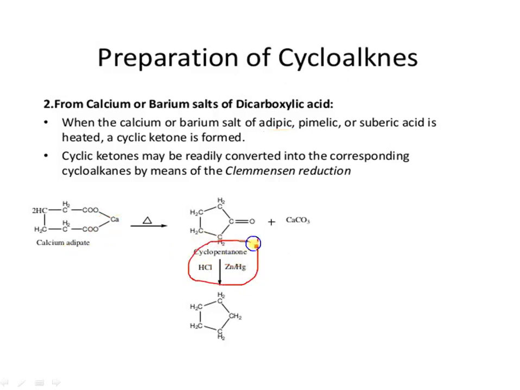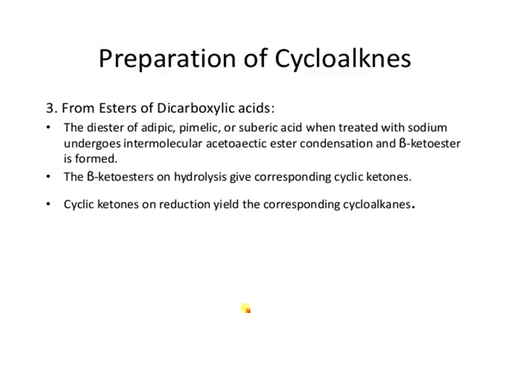Further, it is reduced in the presence of zinc and HCl to give cyclopentane as a cycloalkane.